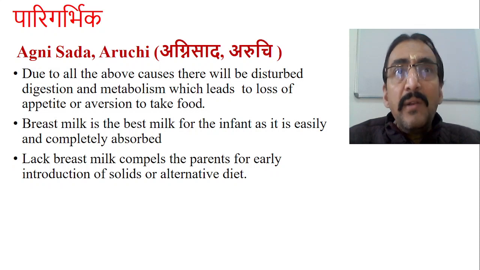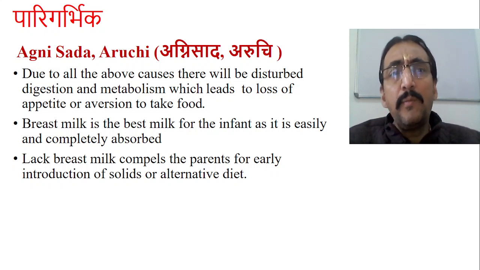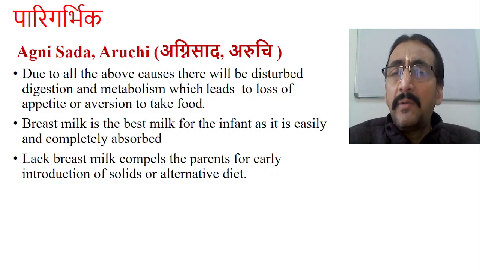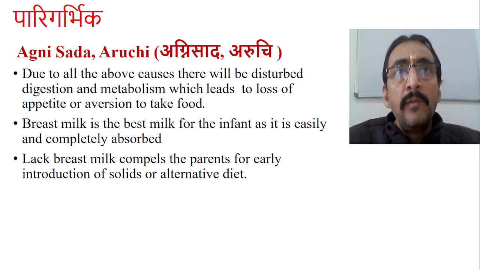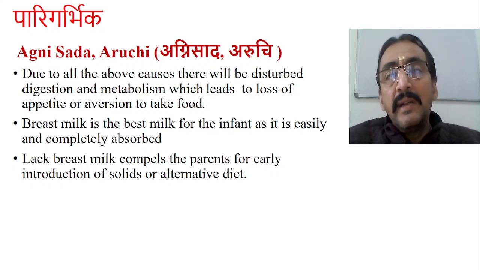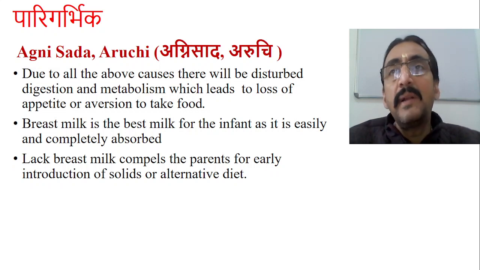And once there is malnutrition, a malnutrition baby will have a lot of problems with the appetite. So refusal to feed will be there, reluctant to take the feed will be there. He will not take anything. If you take it also, it is not properly get digested. Many issues are there. So due to all the above issues, what does it actually suggest? It suggests the disturbed digestion as well as metabolism. Because digestion requires so many enzymes.